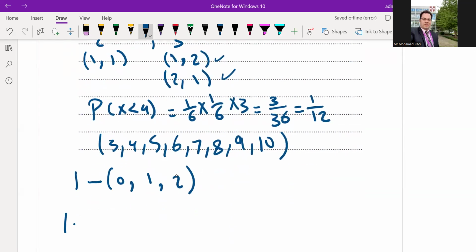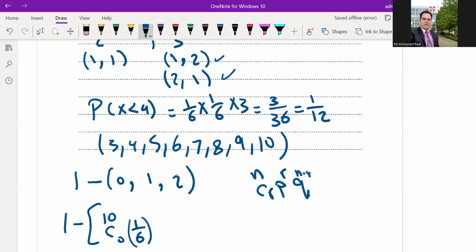So the answer will be 1 minus 0, nCr, p to the power of r, q to the power of n minus r. So 10C0, p to the power of 0, where p is 1 out of 6, all to the power of 0. q is 5 out of 6, all to the power of 10 minus 0, which is 10.